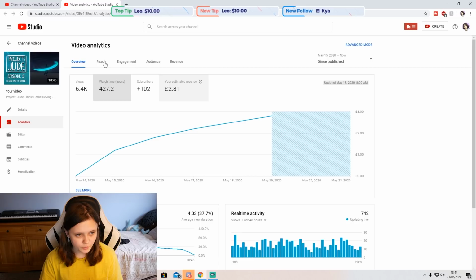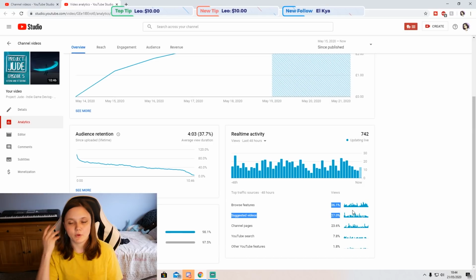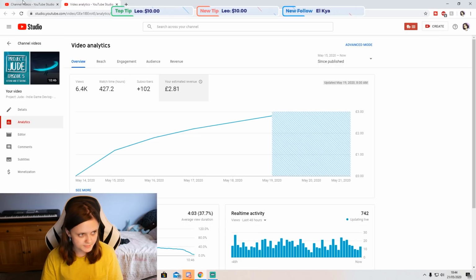But once again, if I scroll down here, this one's actually different. You'll see this one is spread out, but you still see that browse and suggested videos, which is when people get videos recommended or on the homepage, take up the majority of this page. And YouTube search is still 7.8%, which is far lower than both of these two combined. Therefore, once again, it shows me good thumbnails and good titles get the clicks. And that's basically it for this video.